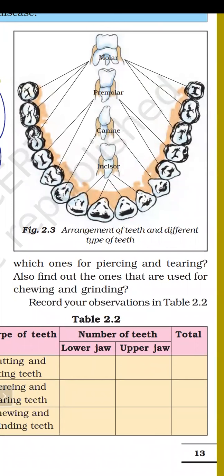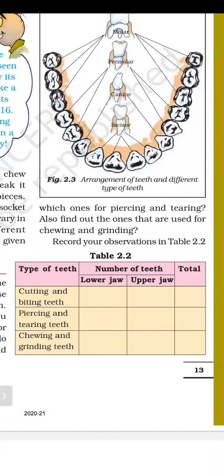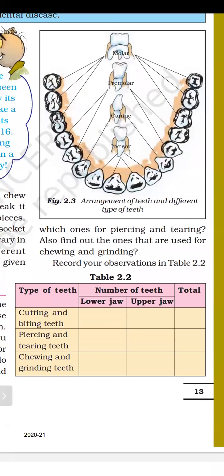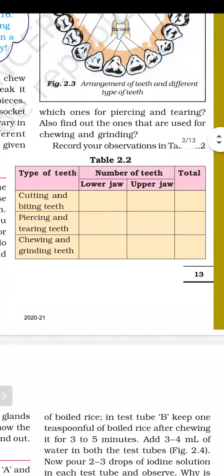Also find out the ones that are used for chewing and grinding. For chewing and grinding, we will use premolar and molar. So these are the four kinds of teeth and their functions. You can complete table 2.2: cutting and biting, lower jaw, upper jaw, number of teeth. Count the teeth and fill the table, and the total number of teeth. You have to complete this table in your practice notebook. So this is a simple activity. You can perform this activity at home.